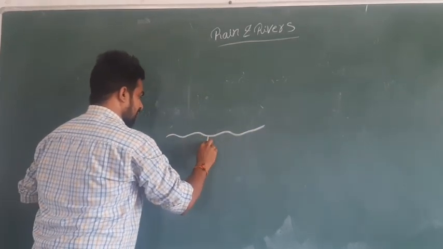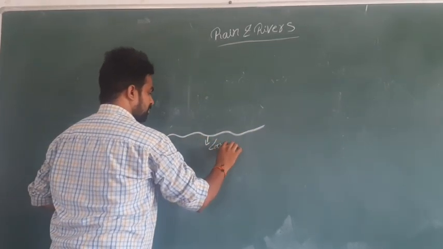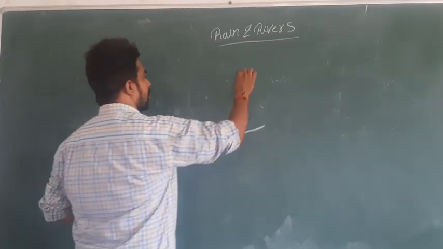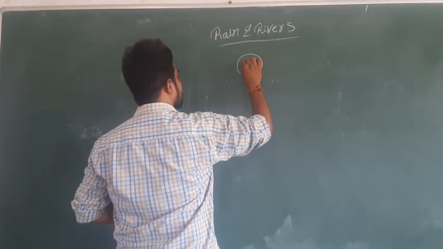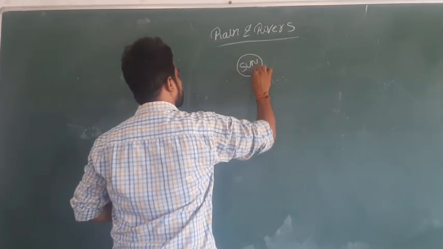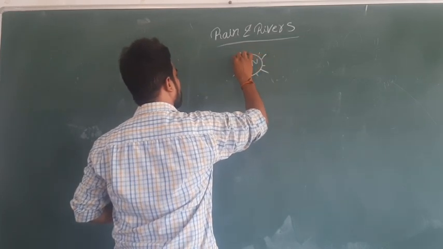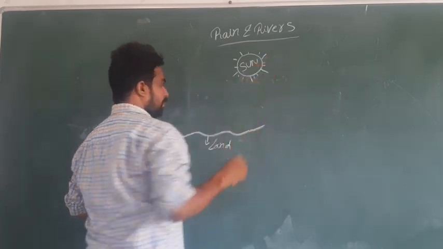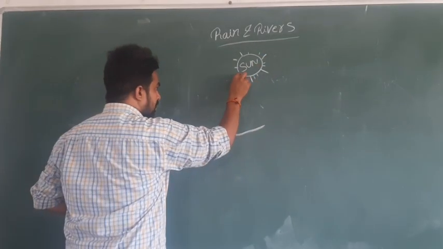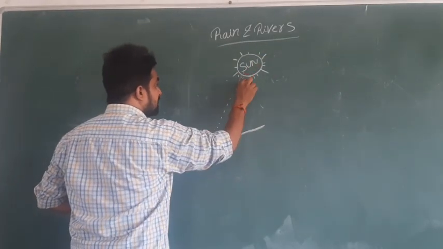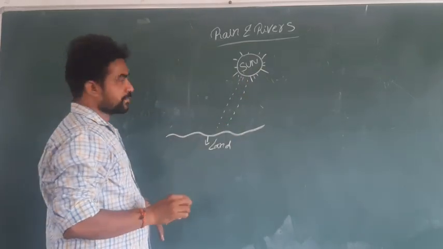This is called land, and this one is the sun. Just imagine this is the heat generated by the sun.